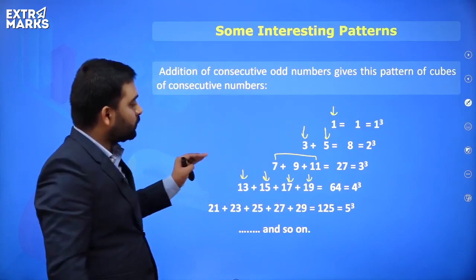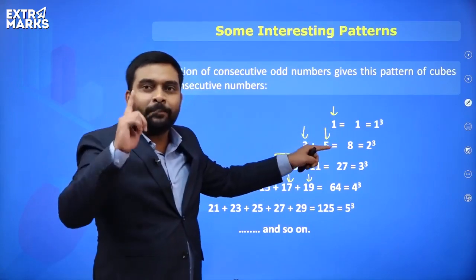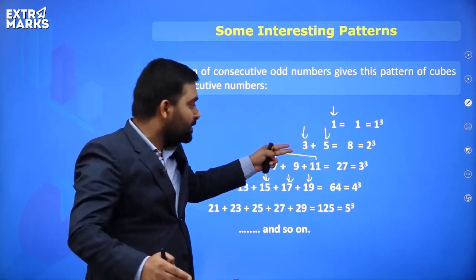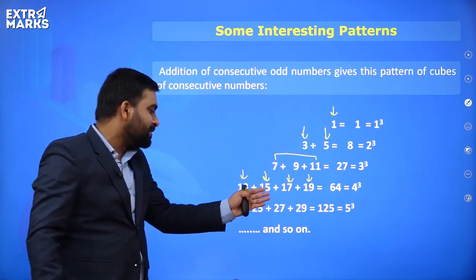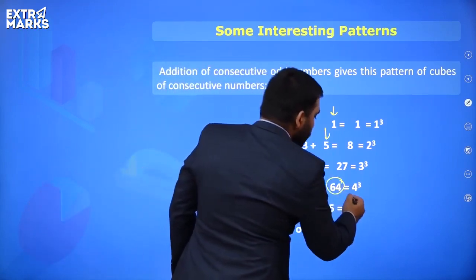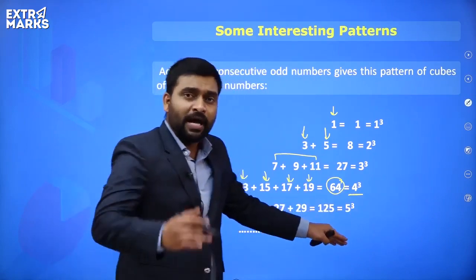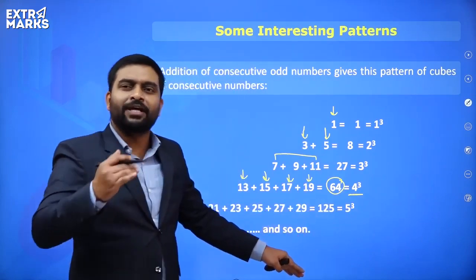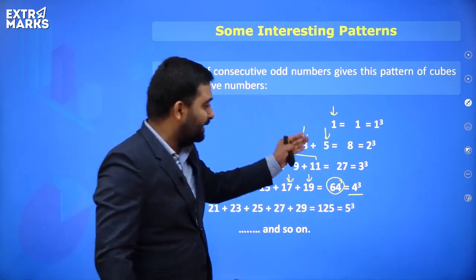We are taking the consecutive odd numbers, and in the first step we took 1 number. In the second step we took 2 numbers. In the third step we took 3 numbers. In the fourth step we are taking 4 numbers, and so on. So see, the answer will be 64. It is 4 cube. Then the answer will be 125, it will be 5 cube. And so on, you'll get 6 cube, 7 cube and so on. I hope you can all understand this pattern.